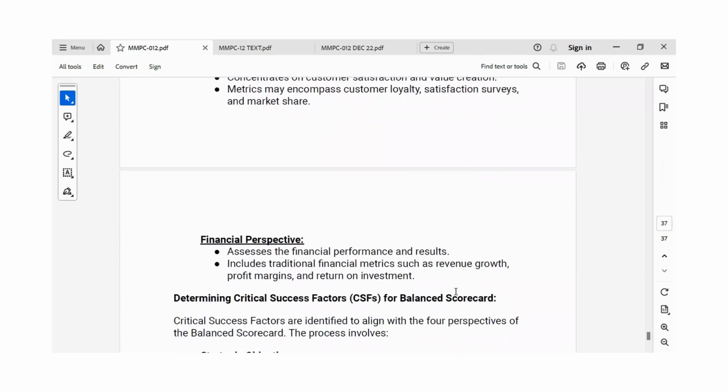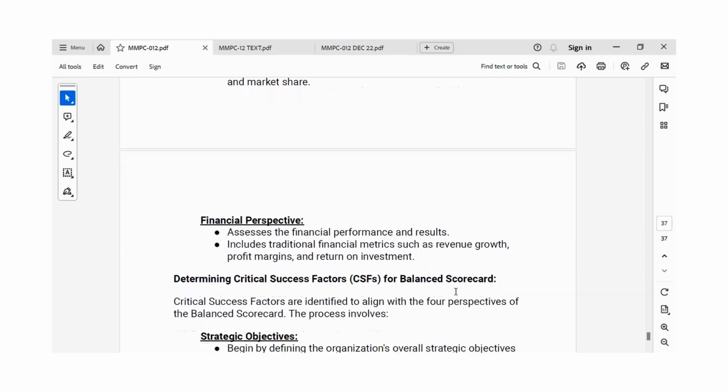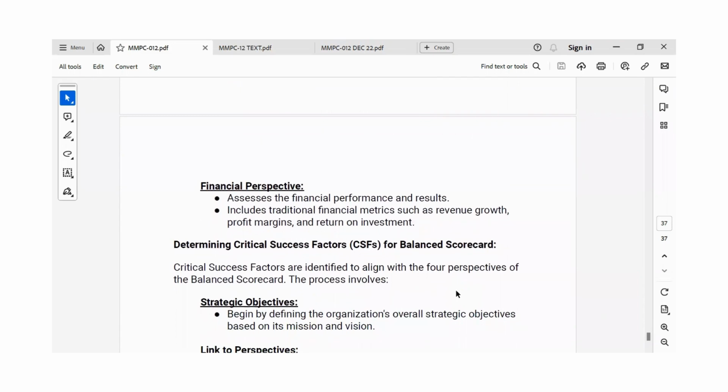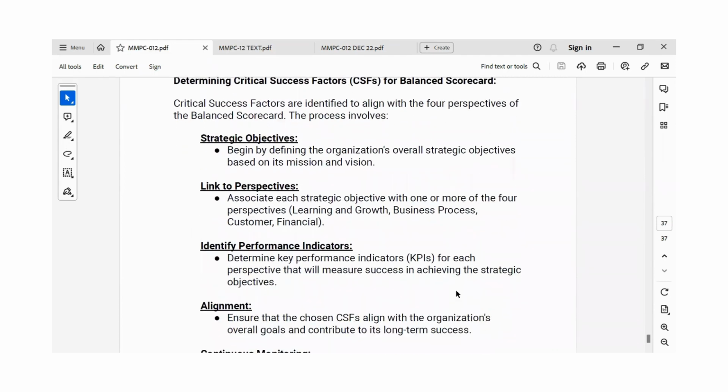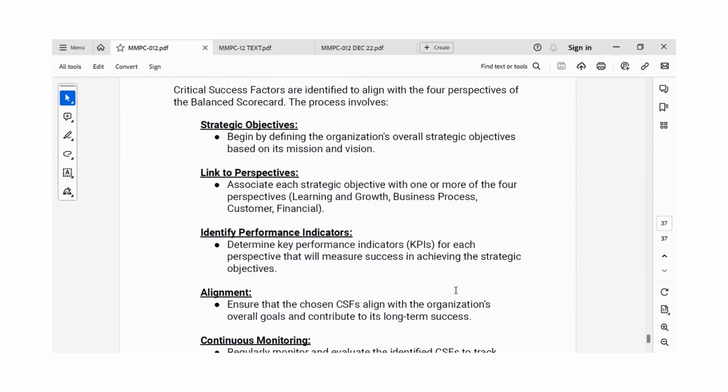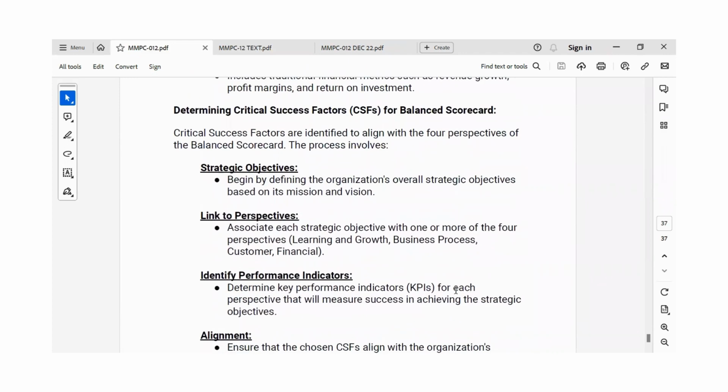Then comes the financial perspective. It assesses the financial performance and results, and that includes traditional financial metrics such as revenue growth, profit margin, and return on investment. So the critical success factors that are determined for the balanced scoreboard are strategic objectives, link to perspectives, identify performance indicators, then alignment and continuous monitoring. The critical success factors are identified to align with the 4 perspectives. In the process, the first step is strategic objectives. It begins by defining the organization's overall strategic objectives based on its mission and vision.